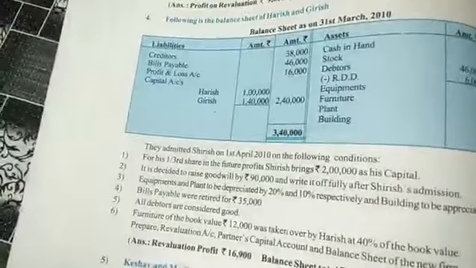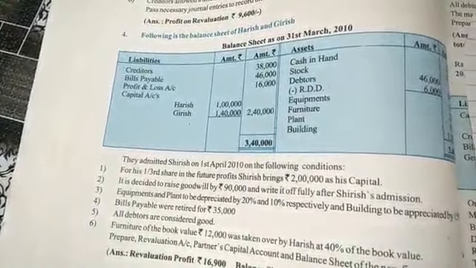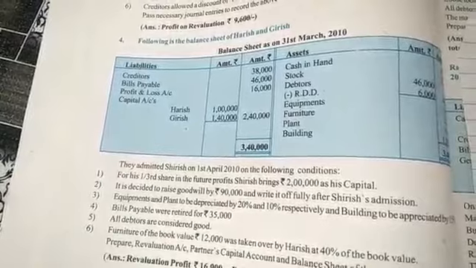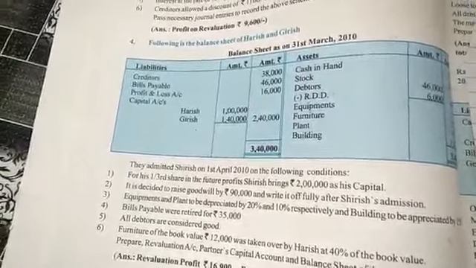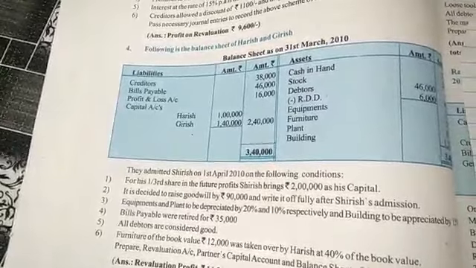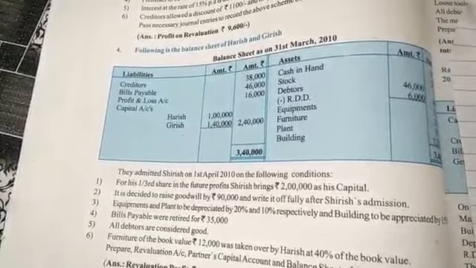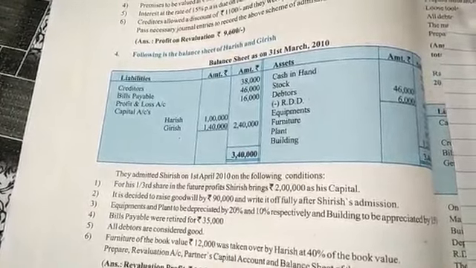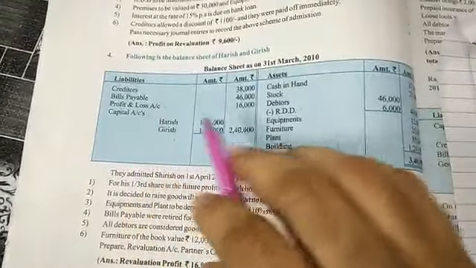Profit and loss is given, 16,000. The profit and loss is of old partners Harish and Girish. It should be transferred to the partners' capital account according to their share. As the sharing ratio of old partners Harish and Girish is not mentioned, we will assume that they are equal partners. So the profit and loss account of the balance sheet will be transferred to the partners' capital account.